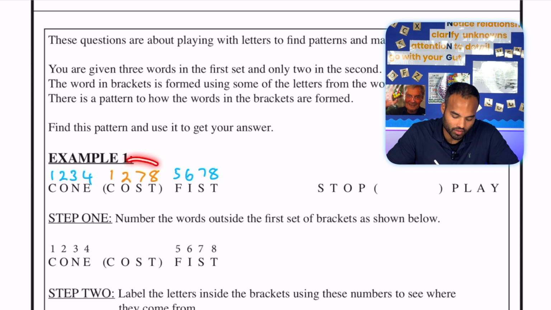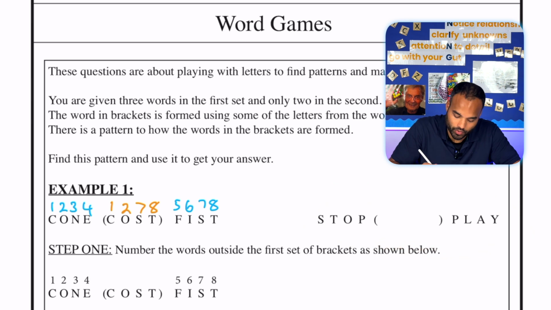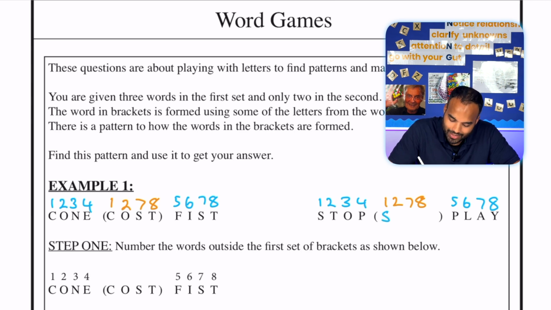Now, whatever pattern we have over here, the same pattern applies for the question that we have. So what I'm going to do is number stop, just like I did before, 1, 2, 3, 4. Play will be numbered 5, 6, 7, 8. And we know that in our brackets we should have the numbers 1, 2, 7, and 8, which correspond, in this particular case, to S, T, 7 is A, and 8 is Y.